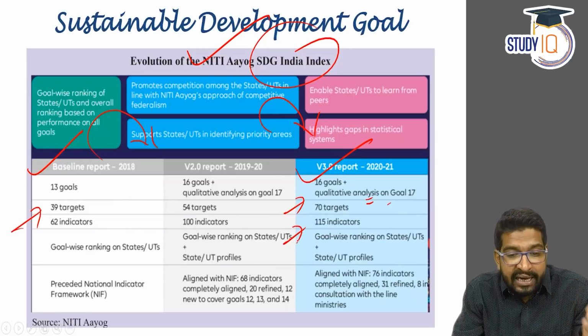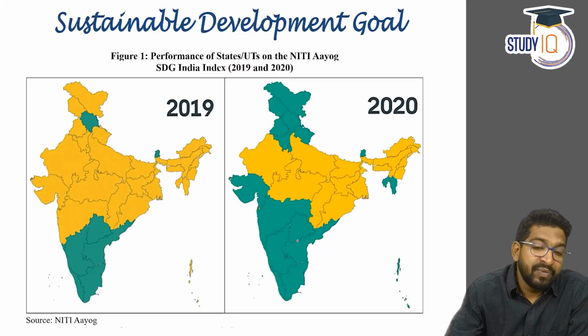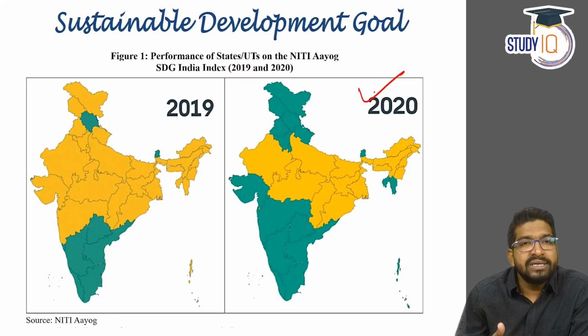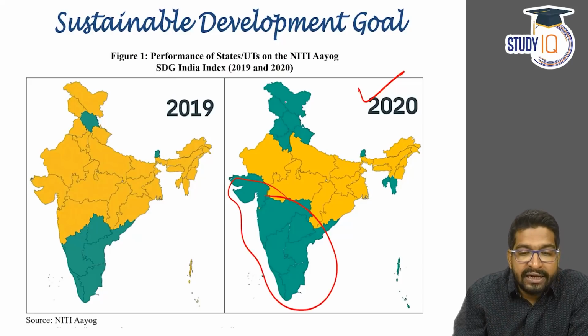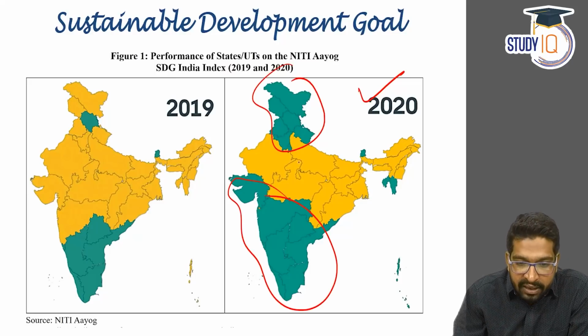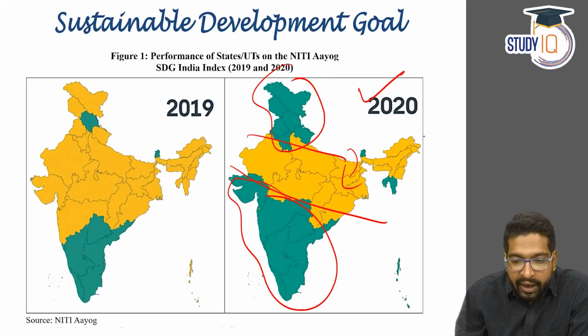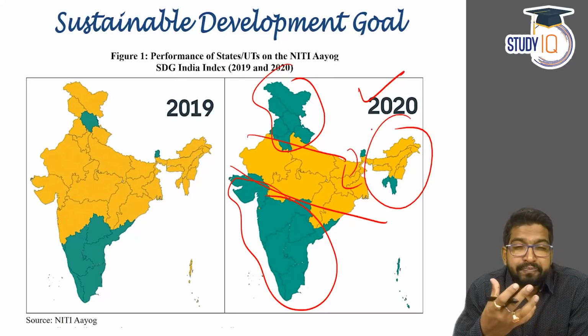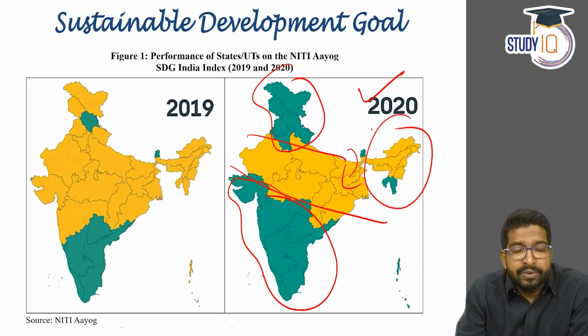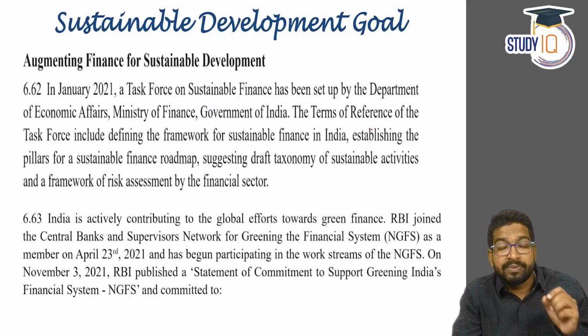and for the analysis of 70 targets, 115 indicators are gauged. This was also discussed, that in 2020 there are many states doing quite positively in achieving the sustainable development goals, especially the states from southern, western and northern India. But the northeastern belt has to improve in terms of achieving the sustainable development goals. Now, apart from this, the economic survey also talks about the need for climate finance.